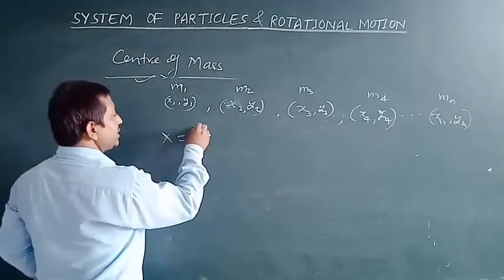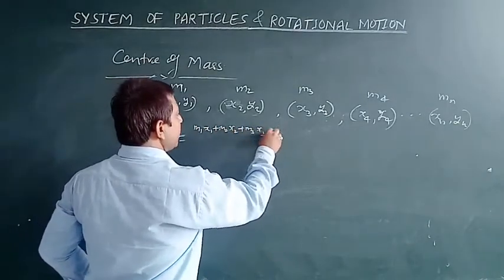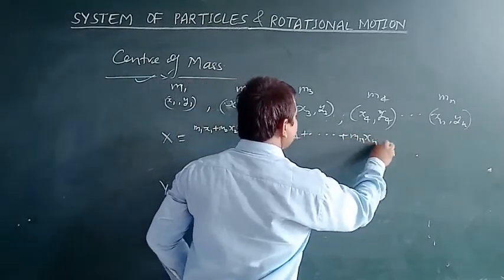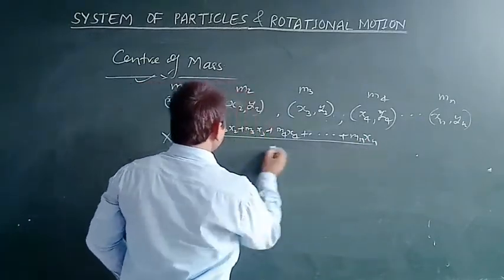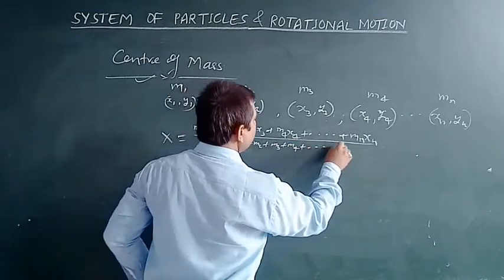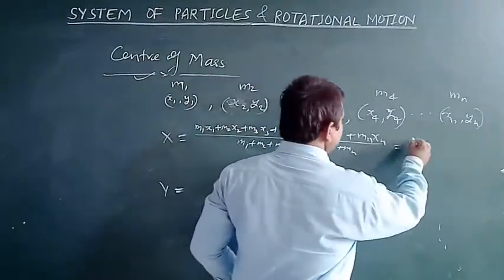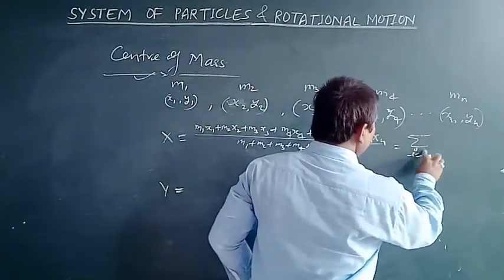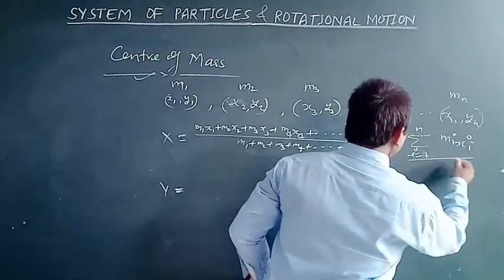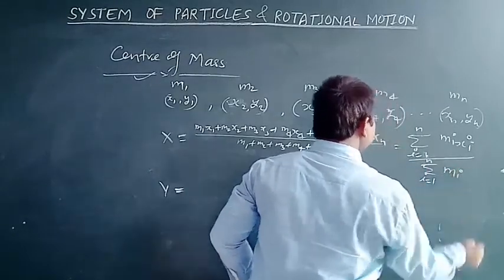So x can be expressed as m1 x1 plus m2 x2 plus m3 x3 plus m4 x4 plus and so on plus mn xn, whole divided by m1 plus m2 plus m3 plus m4 plus and so on plus mn. This can be written as sigma i equal to 1 to n m i x i divided by sigma i equal to 1 to n m i.